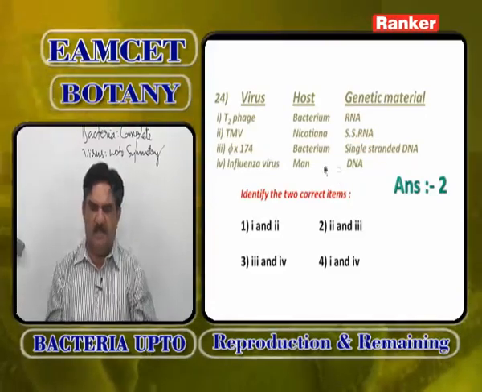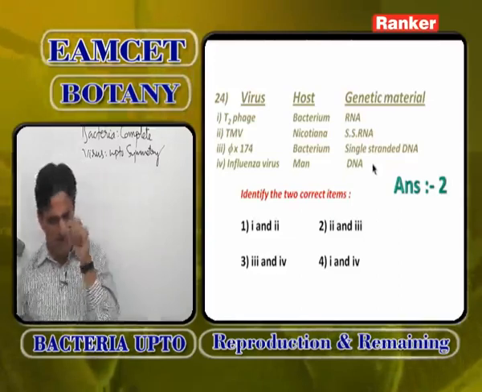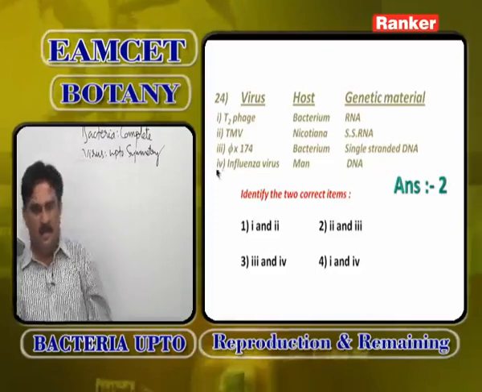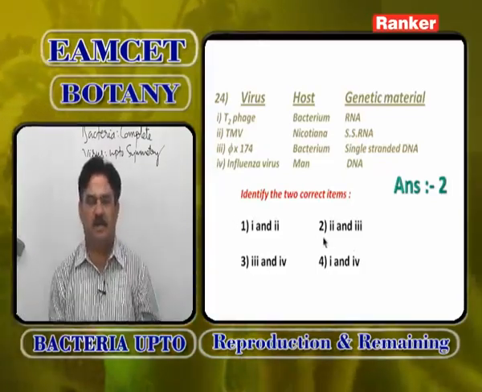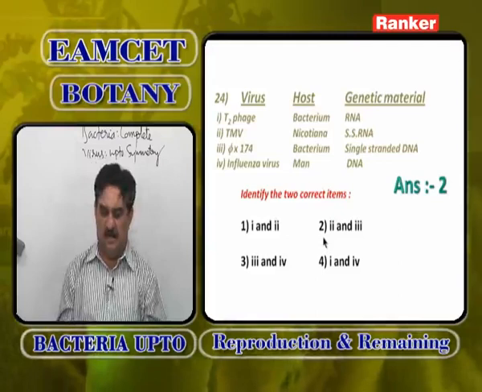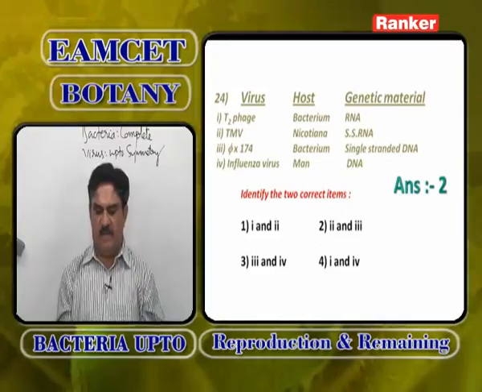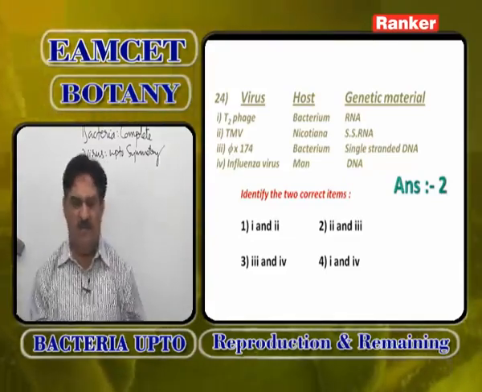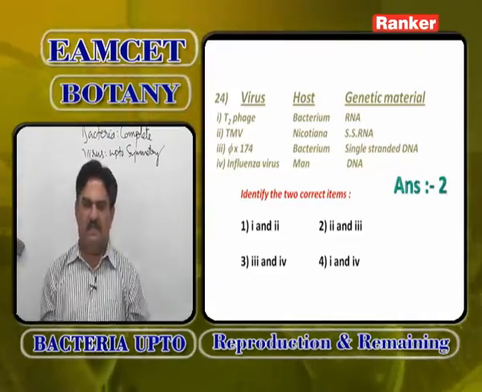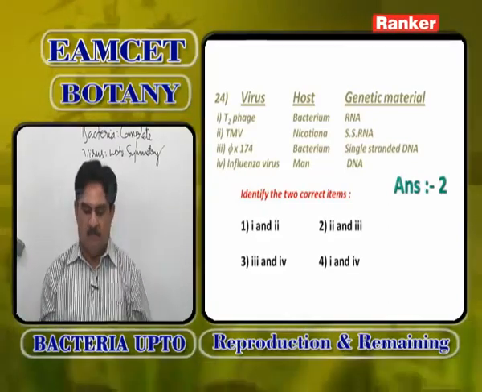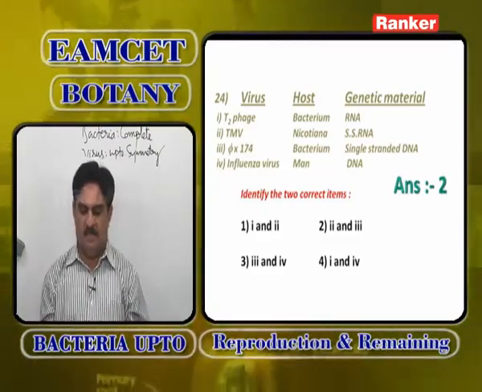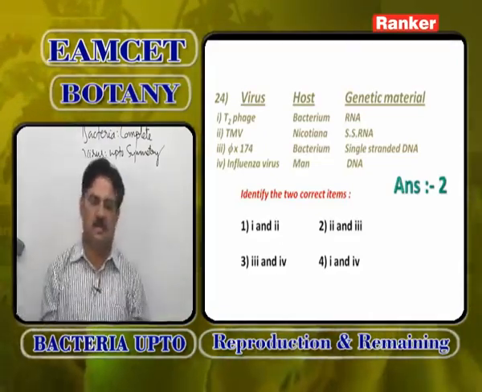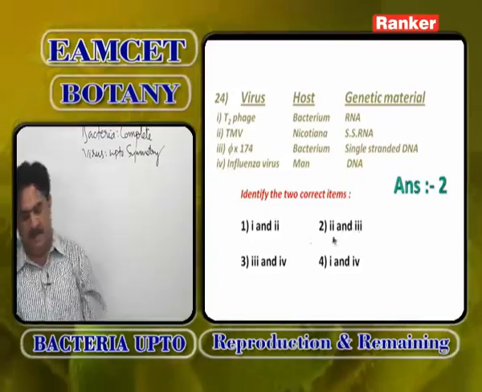Influenza virus, man, DNA is wrong, because plant viruses with DNA are Dahlia mosaic virus and cauliflower mosaic virus. Animal viruses with RNA are influenza virus and polio virus. These two are RNA containing viruses. So, influenza virus attacking man is correct, but genetic material is not DNA, it is RNA. φX174 bacteriophage attacking bacteria, single stranded DNA is correct. Tobacco mosaic virus, Nicotiana, single stranded RNA is correct. T2 phage, bacterium, RNA is wrong. So, the correct combinations are 2 and 3, that is second option.